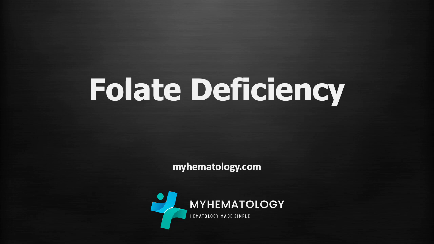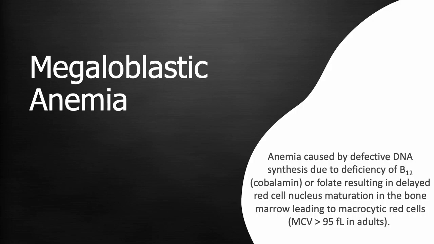Today we will be exploring the topic of folate deficiency. Before we dive in, folate deficiency is classified as a nutritional anemia under the banner of megaloblastic anemia. So what is megaloblastic anemia? Megaloblastic anemia is defined as a type of anemia caused by defective DNA synthesis due to vitamin B12 or folate deficiency. This causes delayed red cell maturation or ineffective erythropoiesis in the bone marrow, leading to macrocytic red cells and others.